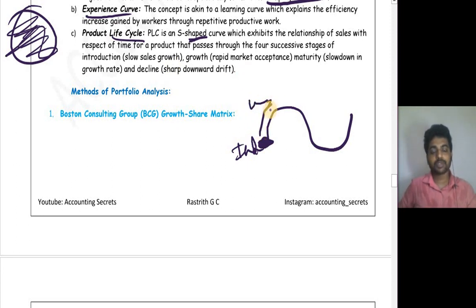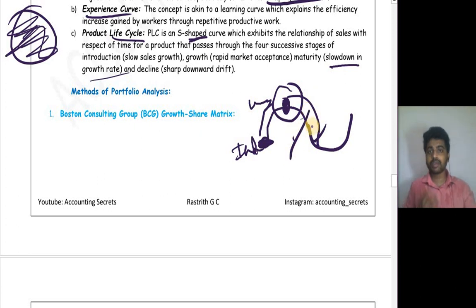Here there is rapid market acceptance, because people came to know about your product and accepted it. Later it is maturity, which is a slowdown in growth rate, but you have more market share. Finally it is decline. Here a new product might enter the market, or something else is expected by customers. All these things will lead to decline, and later if they bring some changes, they rise again.